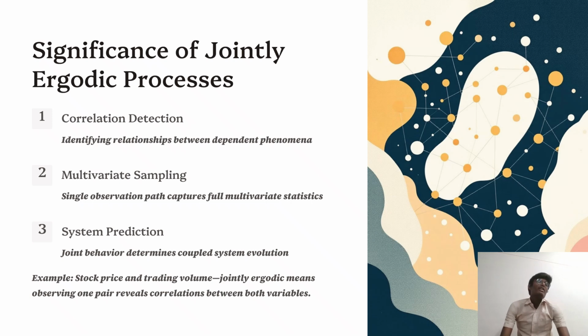Example. The daily life example of the significance of the joint ergodic process is stock price and trading volume. When the stock prices rise in the shops, the trading volume percentage will increase. Joint ergodic means observing one pair reveals the correlation between both variables. This is about the significance of the joint ergodic process in correlation detection, multivariate sampling, and system prediction, with joint behavior of the coupled evolution. The stock price and trading volume is the example of the significance of the joint ergodic process.